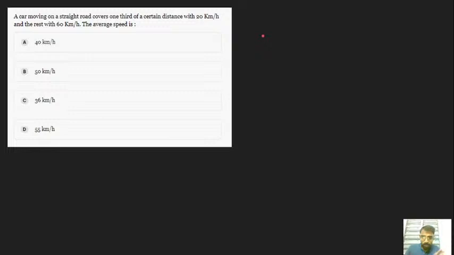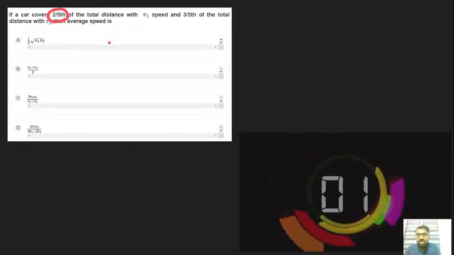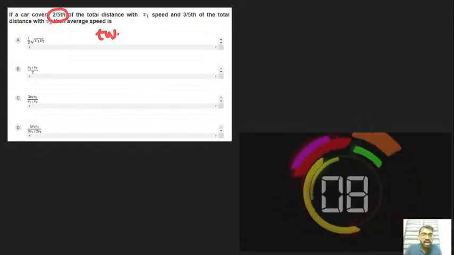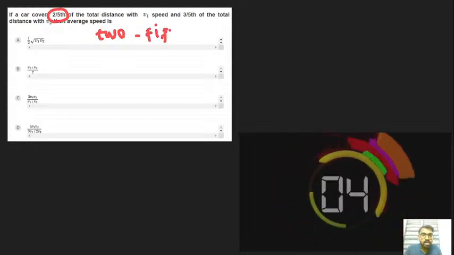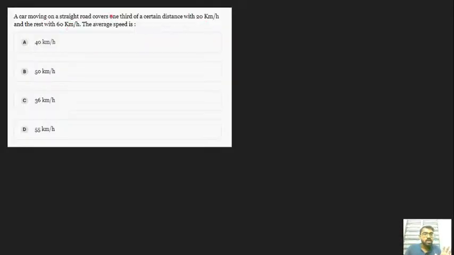Okay, fine. Let's try this problem. A car is moving on a straight road. The same case that we just saw before. This problem is also the same. A car is moving on a straight road and covers one third. In the previous problem they had given it in terms of fractions, here it is 2/5. For this part, they have given only one third, which you can easily analyze as the fraction 1 by 3.